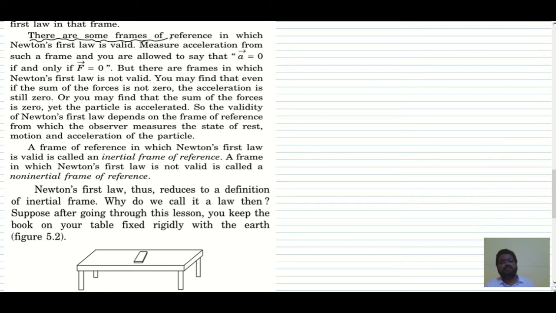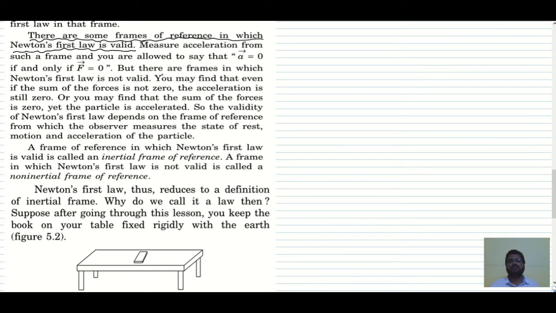Measure acceleration from such a frame and you are allowed to say that A bar is 0 if and only if F bar is equal to 0. Understood? So there are some frames of reference in which Newton's first law is valid, and those frames are called inertial frames. So in the inertial frames only you are allowed to say A bar is equal to 0 if and only if F bar is equal to 0.